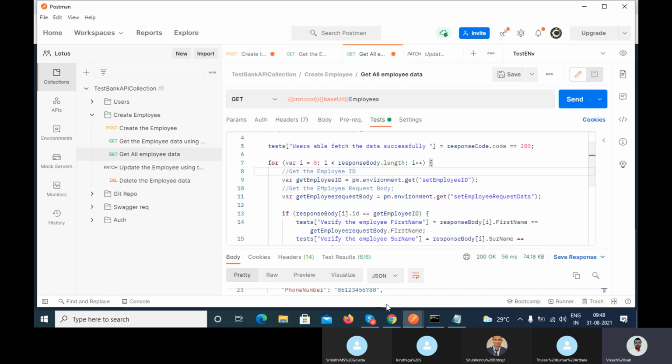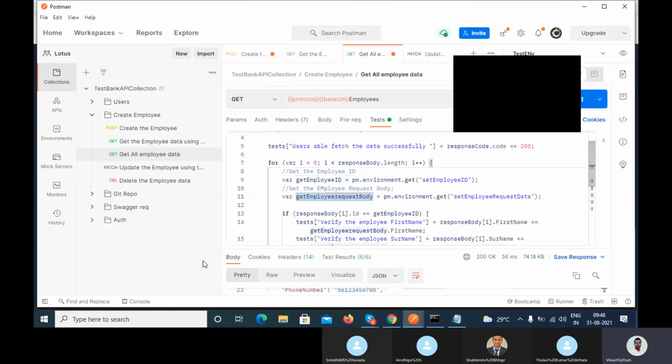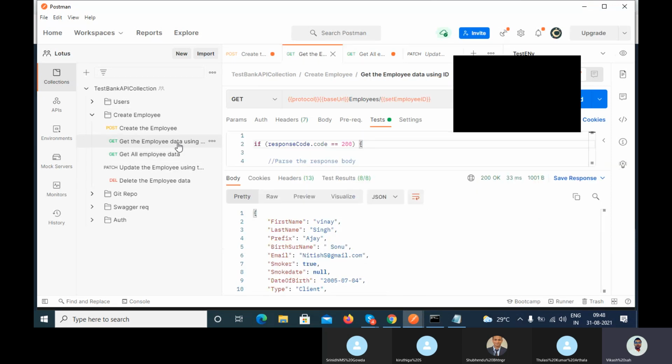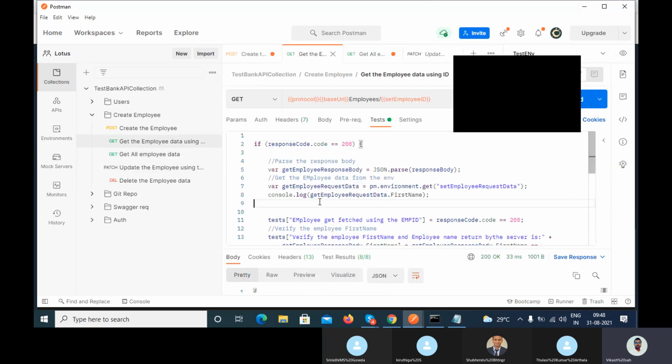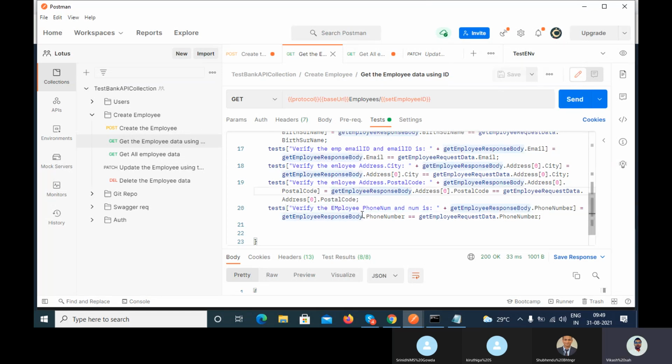Okay guys, then thank you. We'll meet tomorrow at the same time, and today I will again share this collection file so that you have the reference to do the practice. You can import it, and if it is asking that this file already exists, then you can replace that file and import the new one. Inside that, in create employee, I have added the assertion. In the document, the coding part is not there. The concepts alone will be there, at least the headings. Okay, Vikash, thank you.